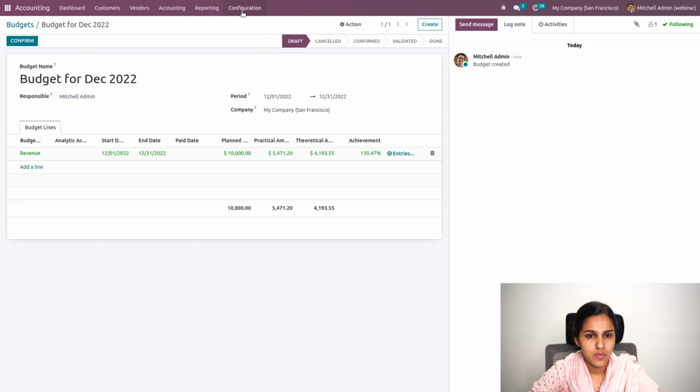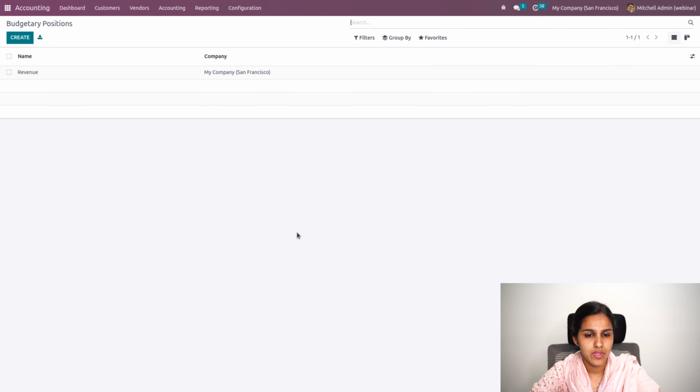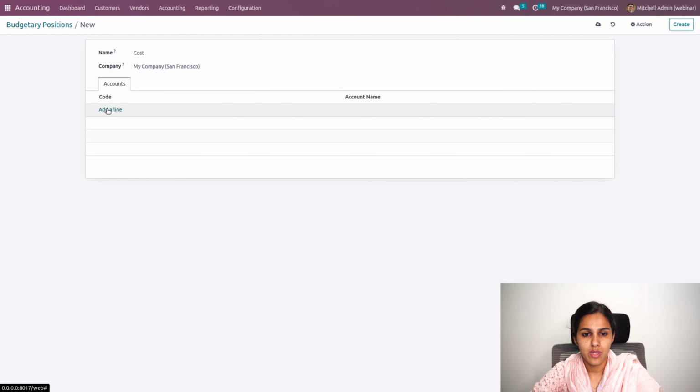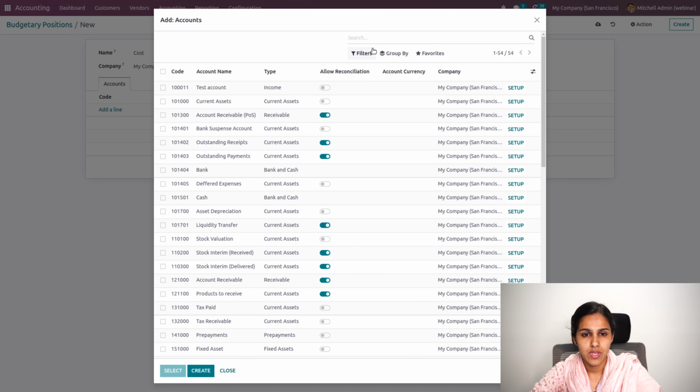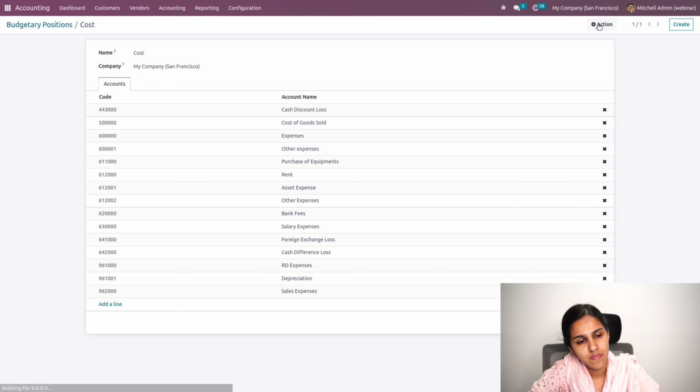and you'll be able to create the budgetary position from configuration settings. Here budgetary position will be under the configuration menu. So go to the budgetary position. Here I'll be creating another budgetary position as cost and add all the expense accounts. So filter by expense account and choose the expense accounts, including depreciation and COGS account. So let's save.